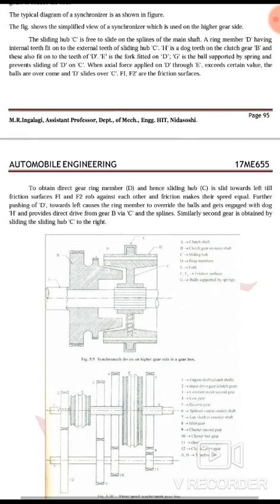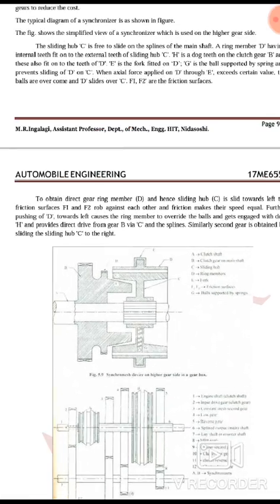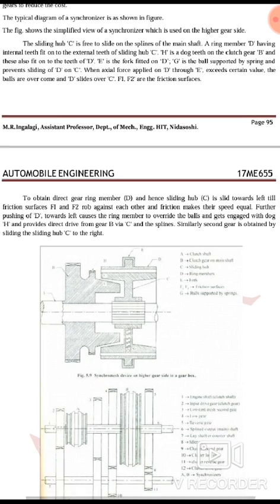So whatever A, B, C, D, H, G, and F, the frictional surfaces, those are all shown in this particular diagram. You refer to this diagram to obtain the gear.